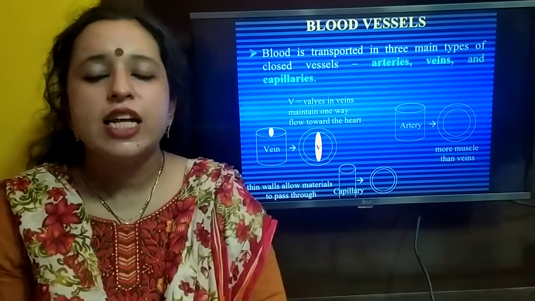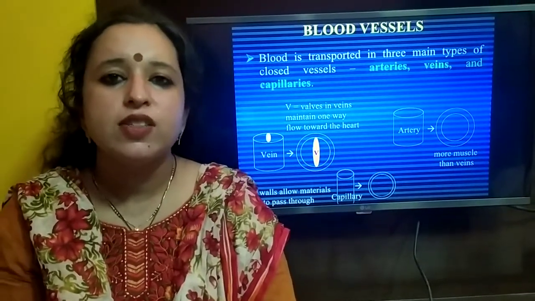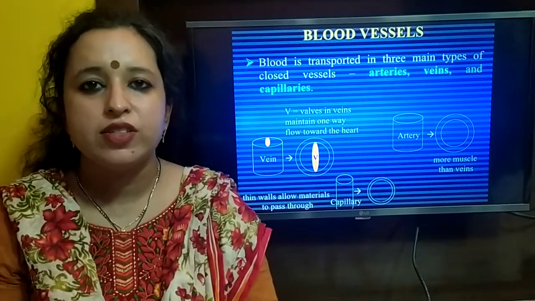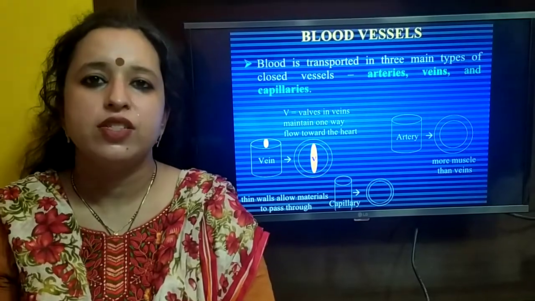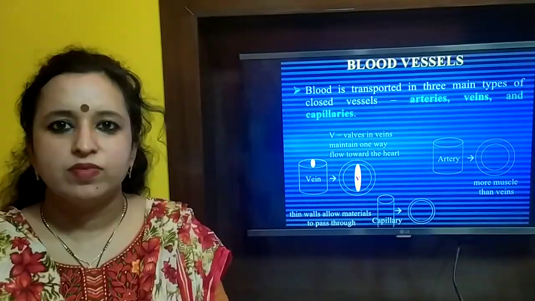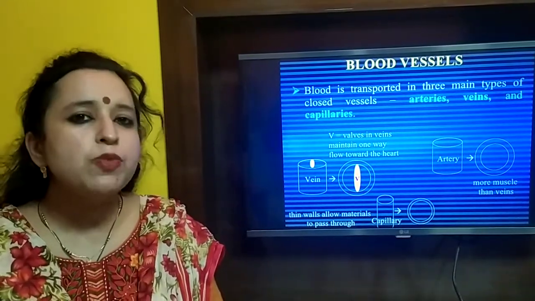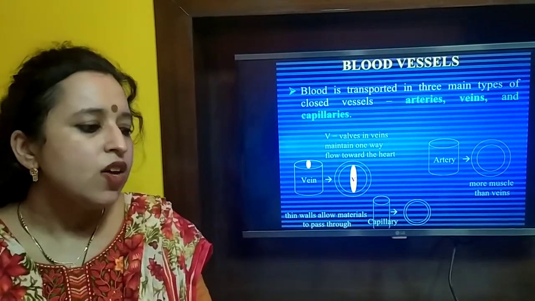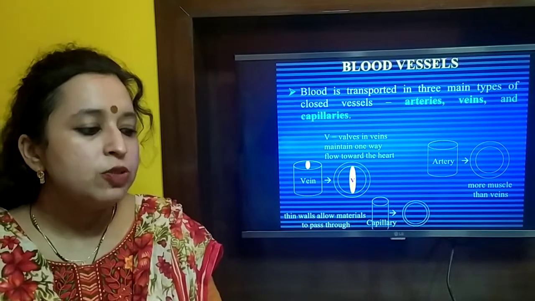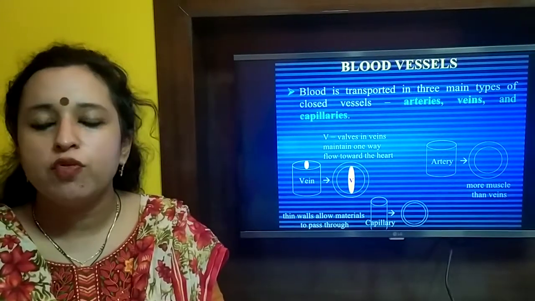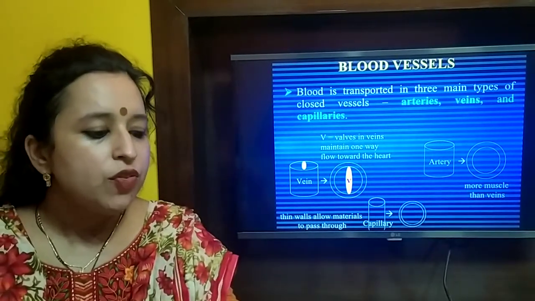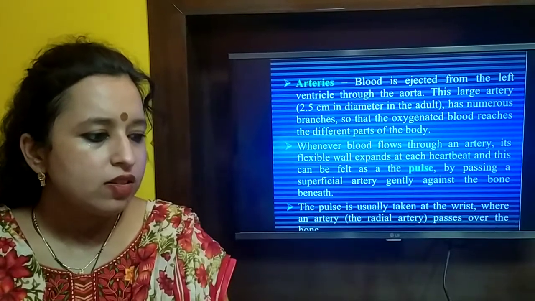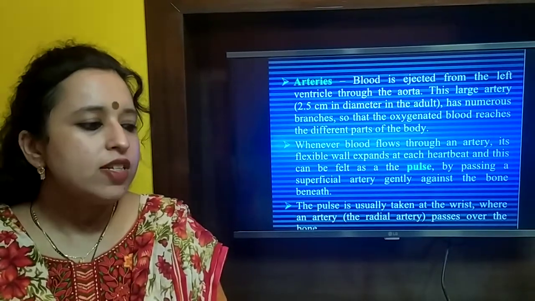As we have discussed the heart, now we will be discussing the second main part of the circulatory system, which is the blood vessels. Blood is transported in three main types of blood vessels: arteries, veins and capillaries. Veins have a valve which maintains one-way flow of blood to the heart. Arteries have more muscle than the veins. So first we will discuss the arteries.